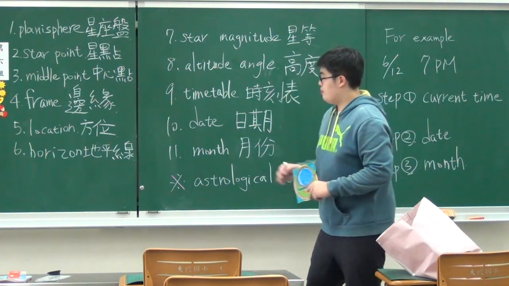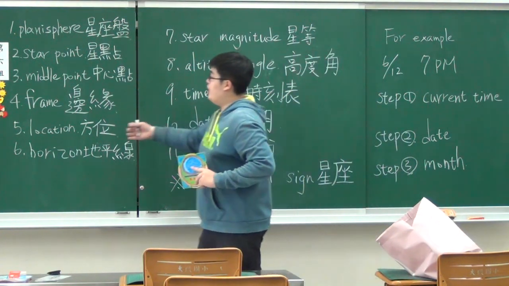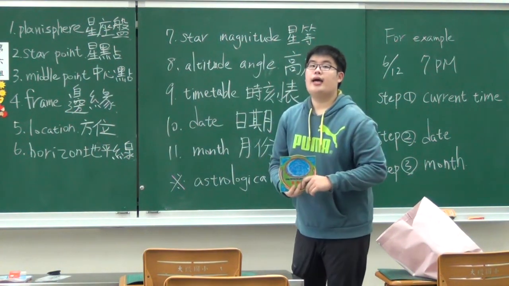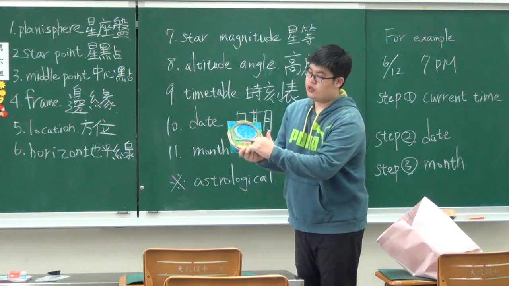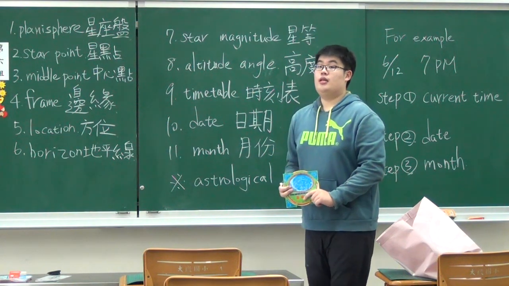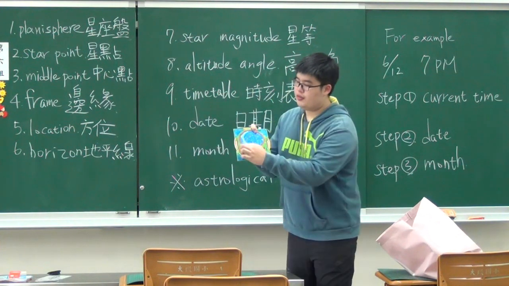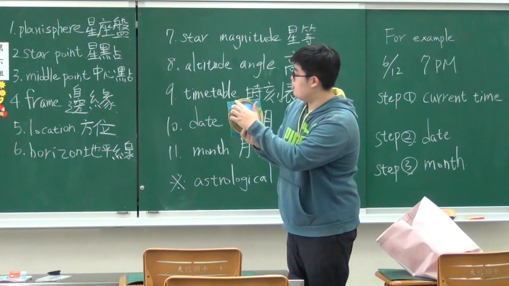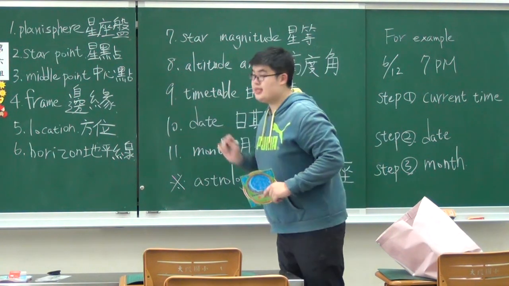The next point is horizon. As I mentioned earlier, the frame of the planisphere right here, we call it horizon. So in reality, we call this circle frame the horizon. Understand? Again, the frame of the planisphere right here, look carefully, a frame circle right here. In reality, we call it horizon.